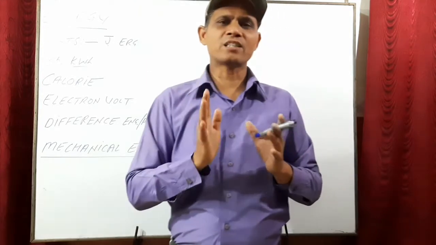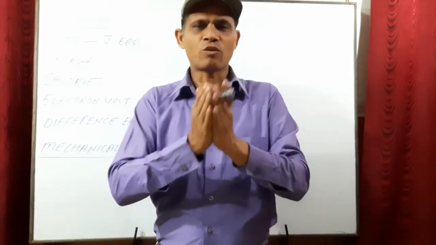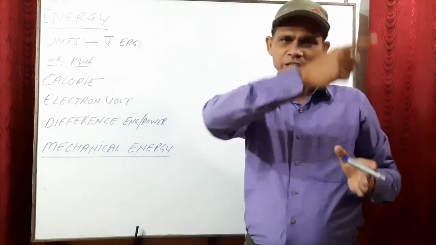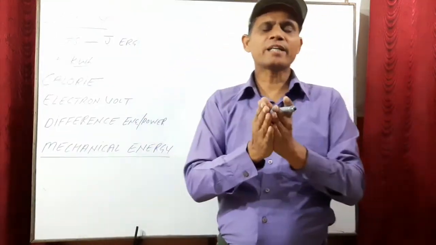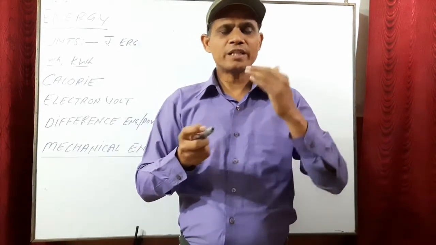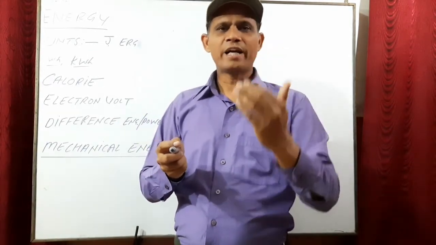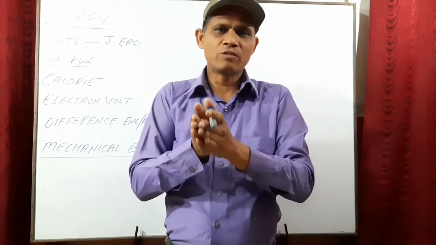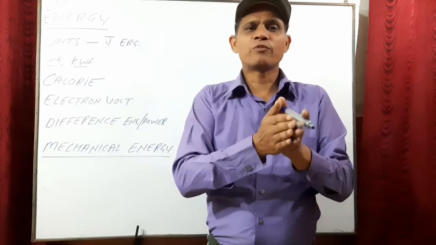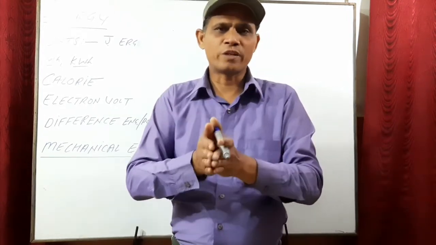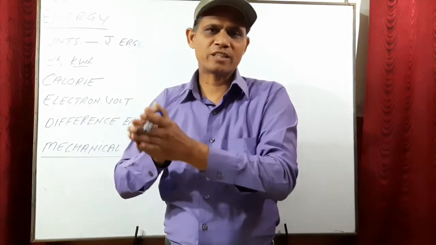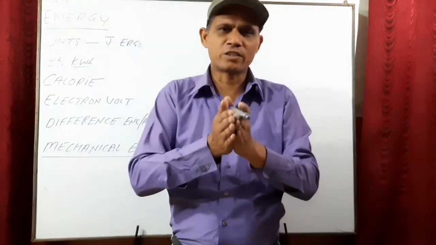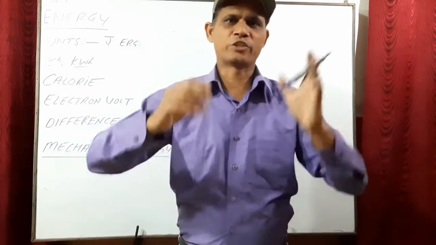But there is one case where there is no change of energy of the body. And that case is when the body is moving in a circular path. In that case, what happens? The force is acting toward the center and displacement is normal. So, as per the concept, work done is zero. Therefore, no transfer of energy takes place in the case of circular motion. When the body is moving in a circle, there is no transfer of energy.